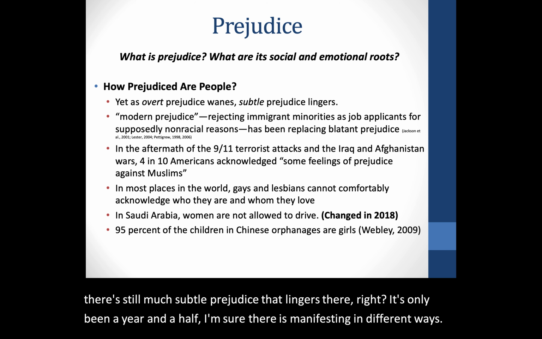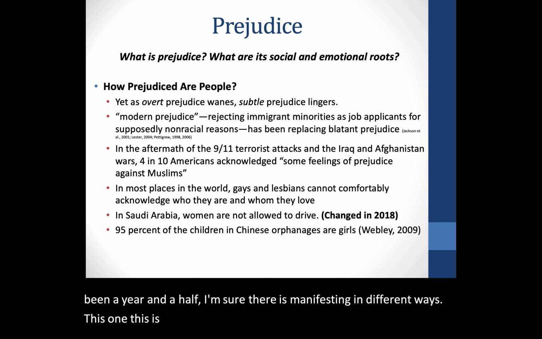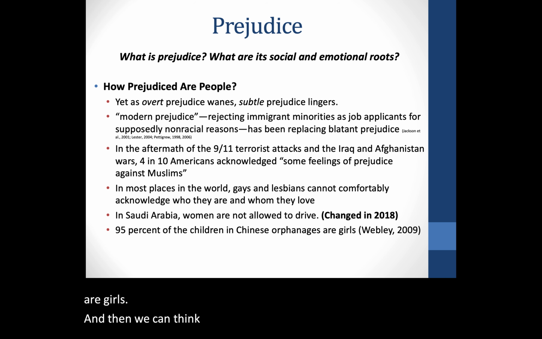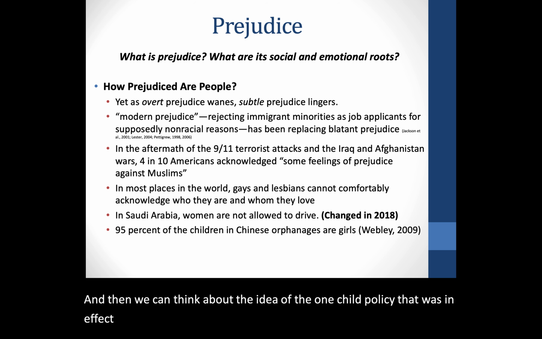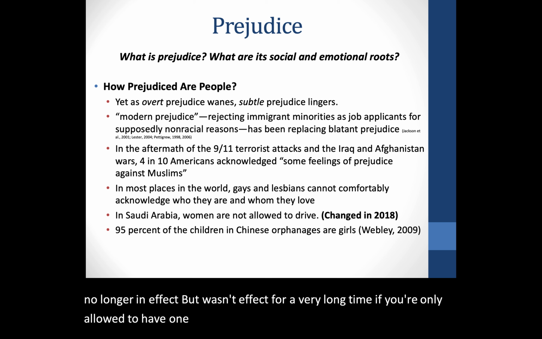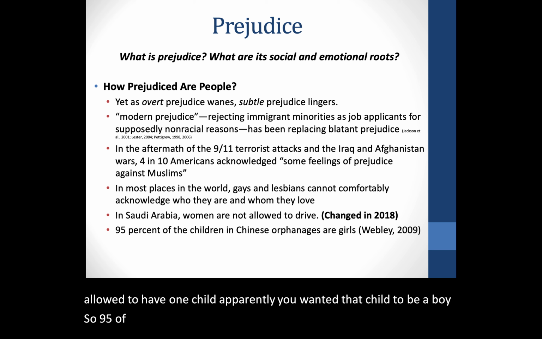This one is just really sad. 95% of children in Chinese orphanages are girls. And then we can think about the one-child policy that was in effect, no longer in effect, but was in effect for a very long time. If you're only allowed to have one child, apparently you wanted that child to be a boy. So 95% of the children in Chinese orphanages were girls because of that.